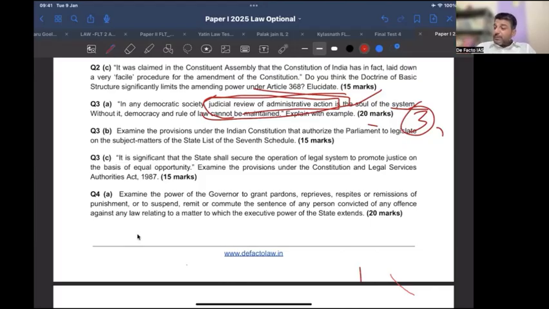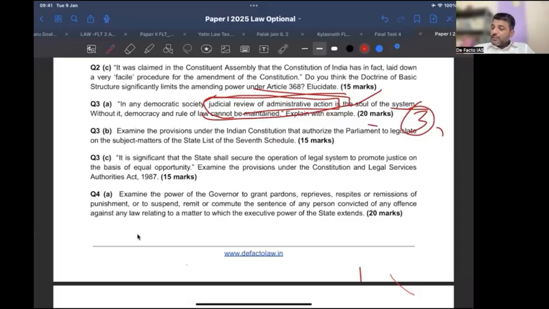Okay, now let's come to: examine the provisions under the Indian Constitution that authorize Parliament to legislate on subject matter in the State List in the 7th Schedule, right? This was not a question of the Concurrent List, but of national security, two or more states requesting, pursuance of an international treaty, and when national emergency is in force. So you do not exactly write the division of legislative power, but the exceptions where the Union can legislate even on the State List. You have to individually talk about those articles and case laws. One case law would be sufficient for that. Okay.